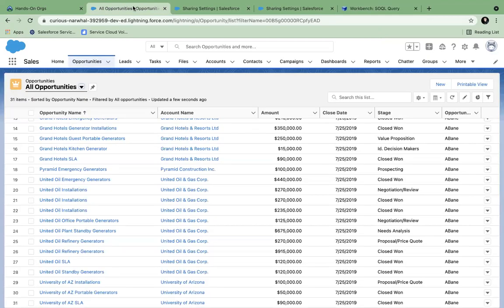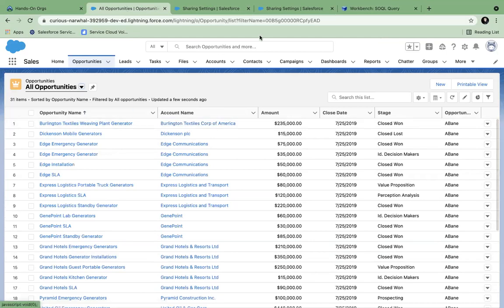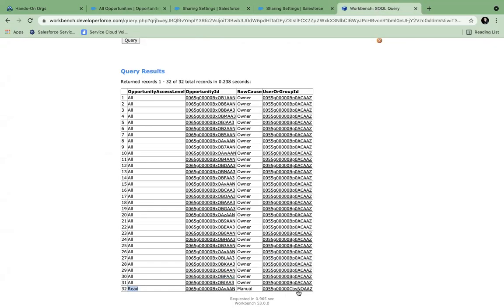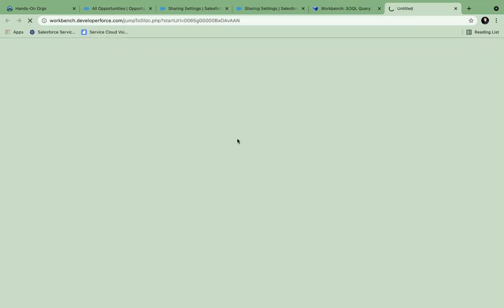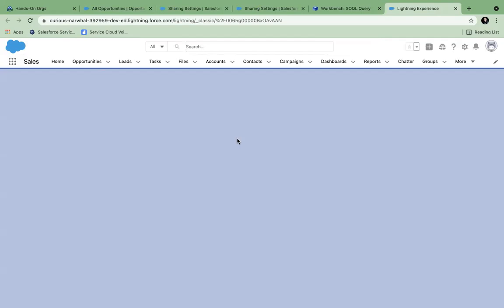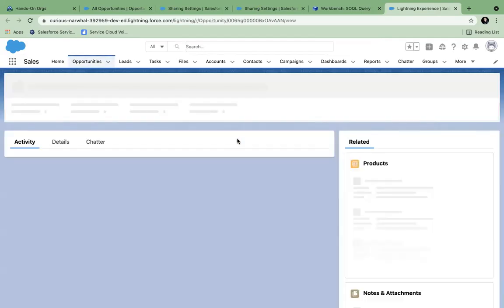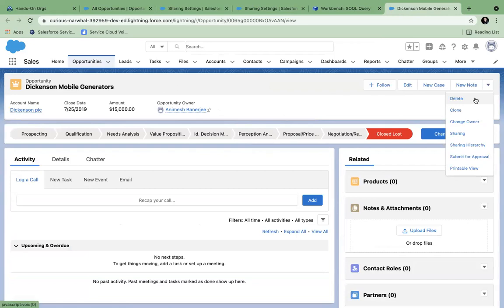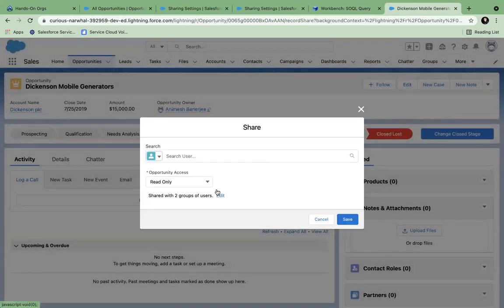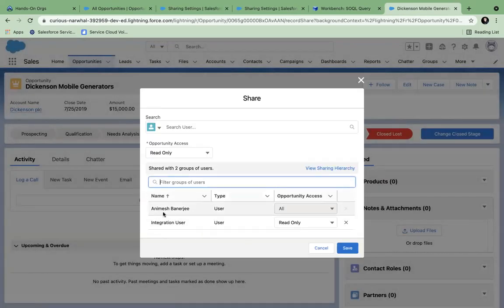How can we see this in the UI? If I go to this user, view in Salesforce, I open this opportunity and go to sharing. You see, I have already shared this record to the integration user.